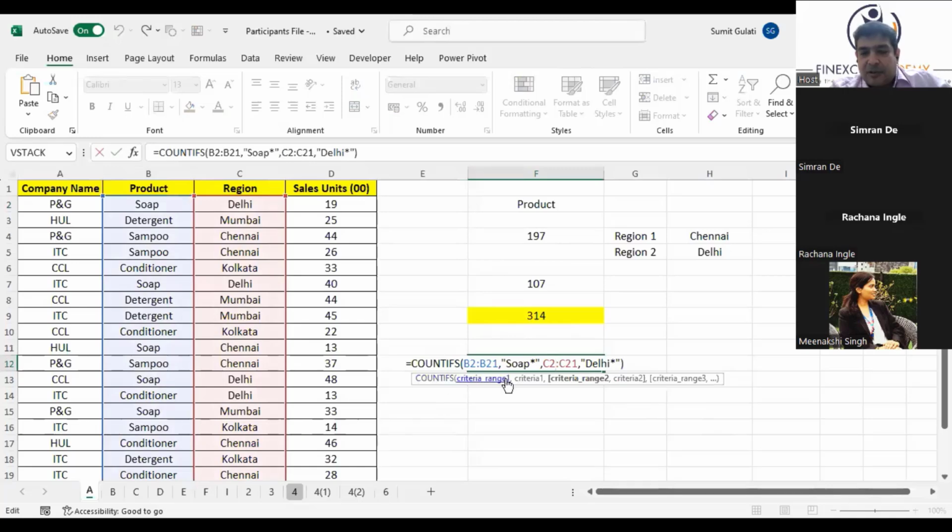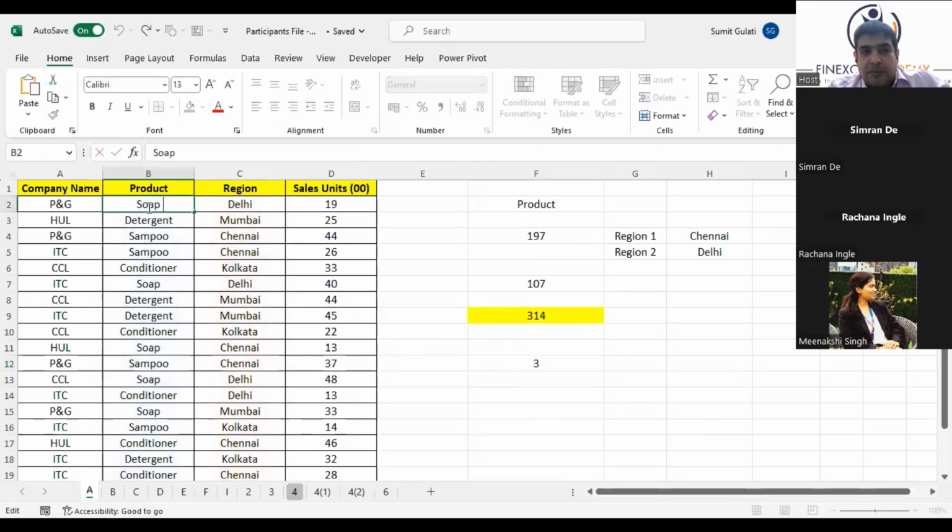Right? So this is COUNTIFS. What it is doing is counting every time soap and Delhi come together. Every time soap and Delhi come together, it gives the number of times. Adesh, the star is used because after this soap there is a space. If you don't use the star, it will not consider this soap and Delhi combination. Star is a wildcard.